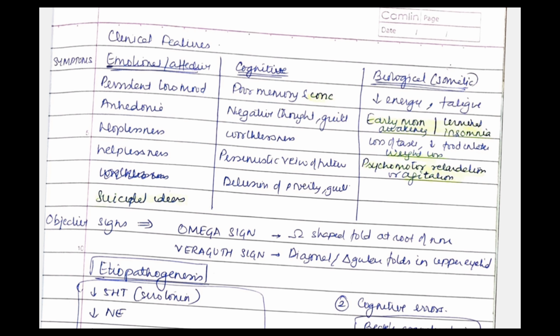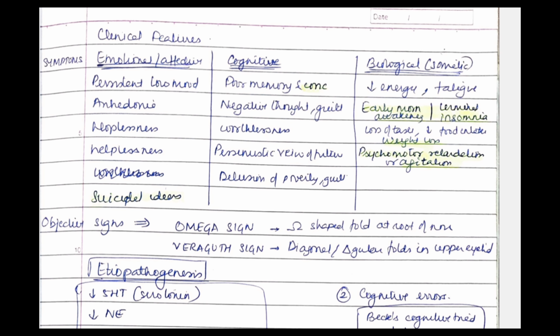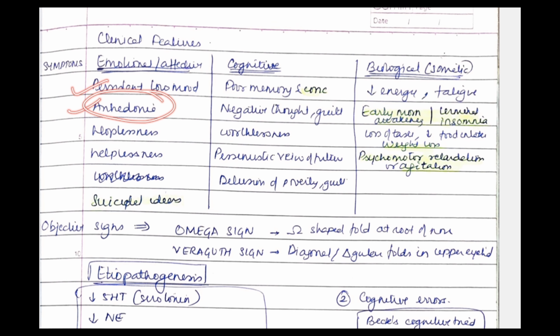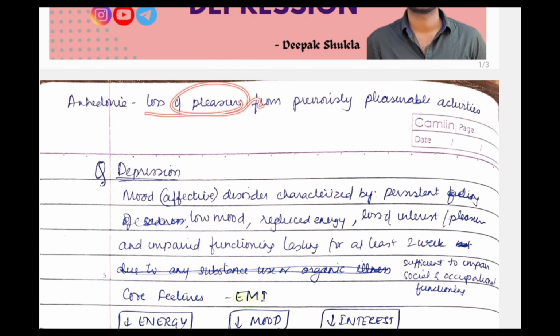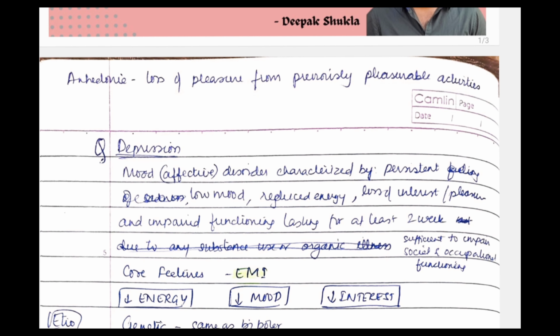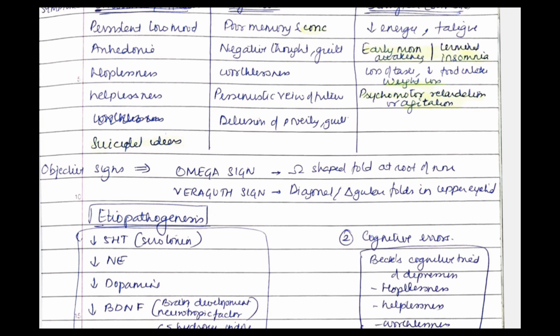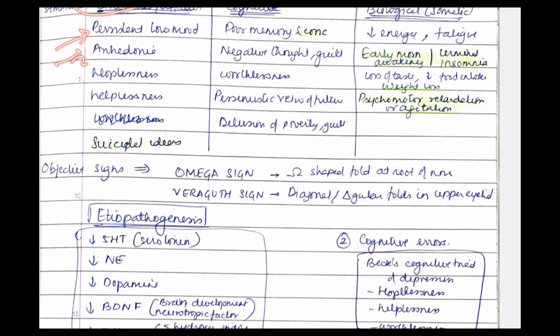And along with EMI, what other clinical features you have to write is emotional or affective features. That is persistent low mood, anhedonia. What is anhedonia? Anhedonia means loss of pleasure from previously pleasurable activities. Earlier he was having some pleasure in doing that work but now he's not having that pleasure. So under emotional symptoms we have persistent low mood, anhedonia, hopelessness, very important, helplessness and suicidal ideas. Suicidal ideas is very important. So these are the emotional symptoms in depression.